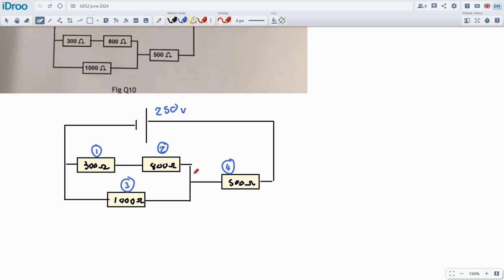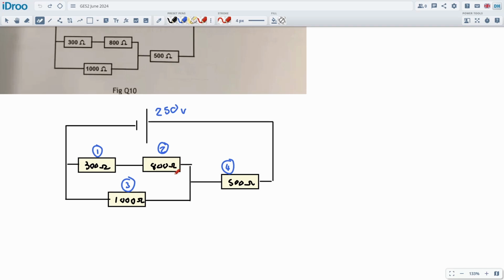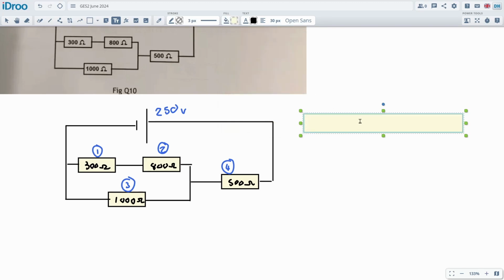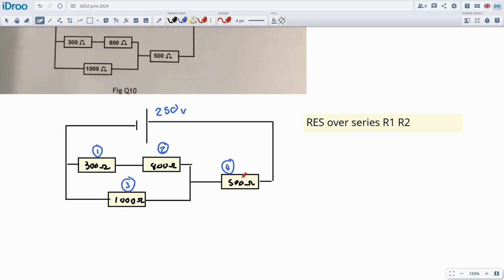I think, yeah, like I said, as always, we're sacrificing speed for clarity, so take it nice and slow, nice and clear. So we said all that stuff, so I'm going to write them down just so I don't lose track of what I'm doing. So this is resistance over the series section, and that will be the R1 and R2, and we're just going to add these guys together.